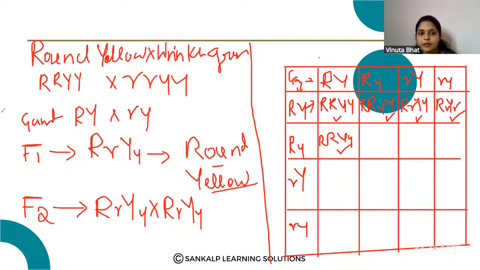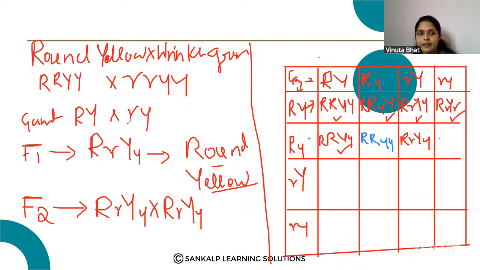But here next one that you can see capital R, capital R. But here also small y, here also small y. So I will write the small y, so it is also round green seed producing plant. Okay. Next, capital R, small r, capital Y, small y.